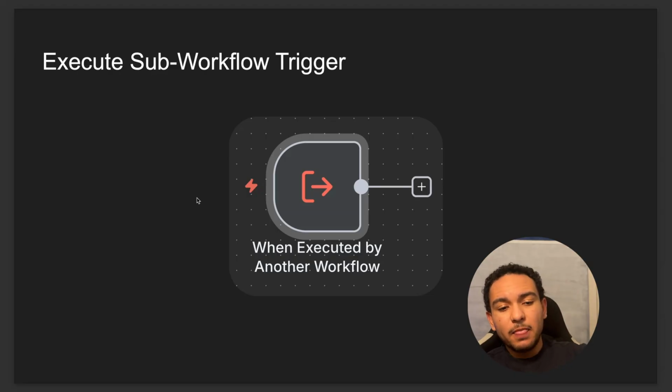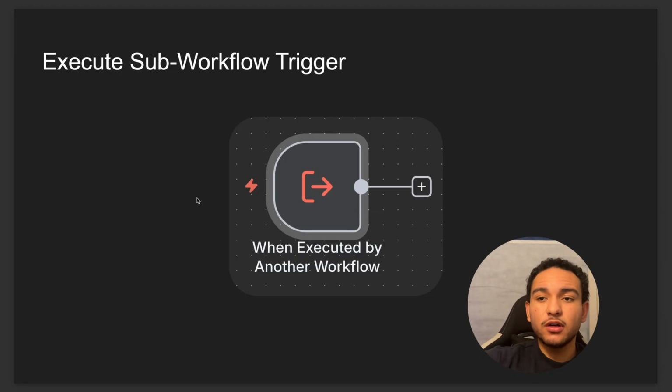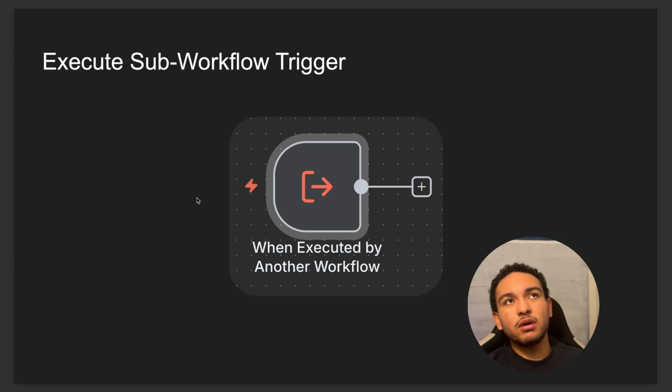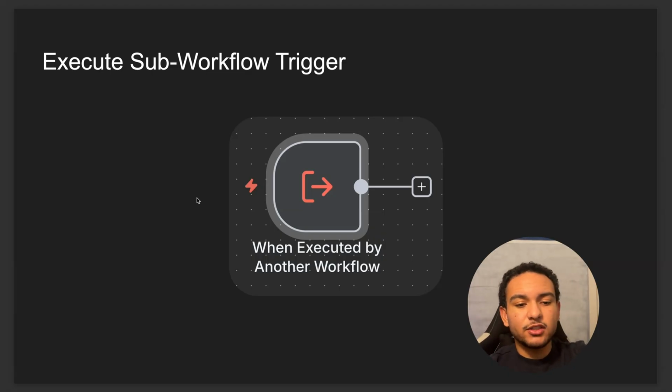And once it gets started, it's going to go through the whole thing all the way to the very last node. And once the last node is completed, it's going to send the data that node has back to the main workflow. So you want to make sure that the last node contains all the data that you need for the main automation that's calling out to this one. But like I said, if you want a workflow to be triggered by another one, you're going to use this trigger when executed by another workflow.